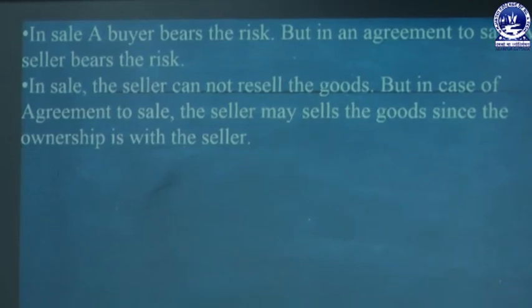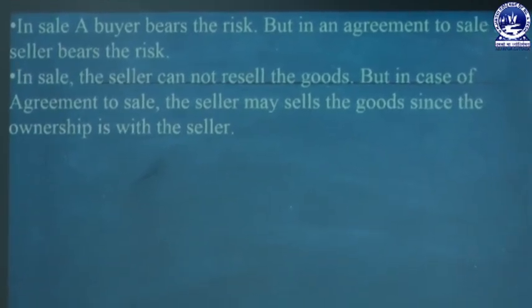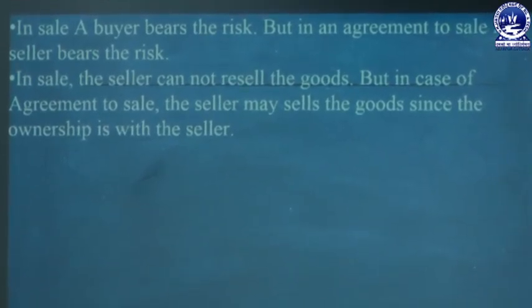The last point, in case of a sale, the seller cannot resell the goods, but in case of agreement to sell, the seller may sell the goods since the ownership is with the seller. So this is relating to resale of goods. In case of a sale, there is no resale. That means the seller cannot resell the goods, as the ownership is transferred from seller to buyer. Now the buyer becomes the owner, so the seller has no right to resell. But in case of agreement to sell, as ownership is not transferred, if the certain condition is not fulfilled, the seller can resell the goods.